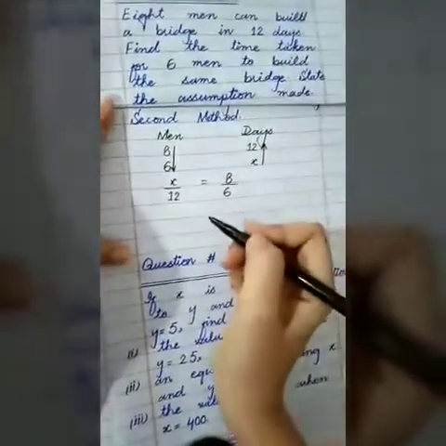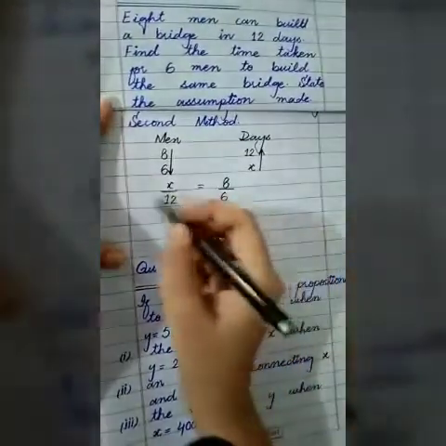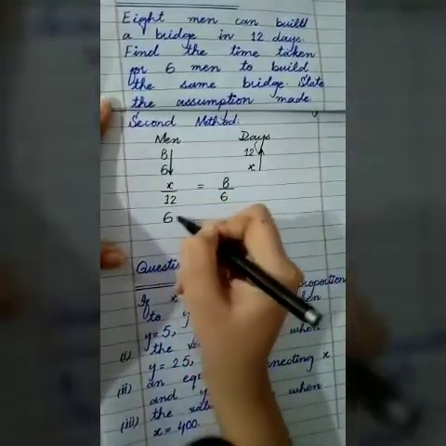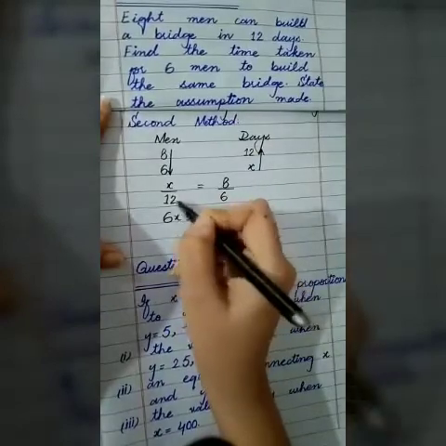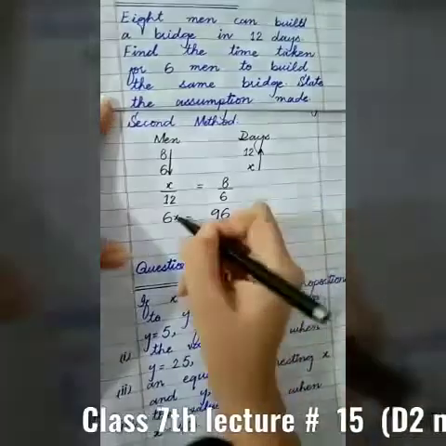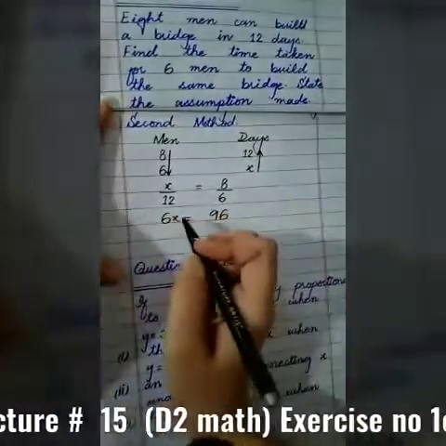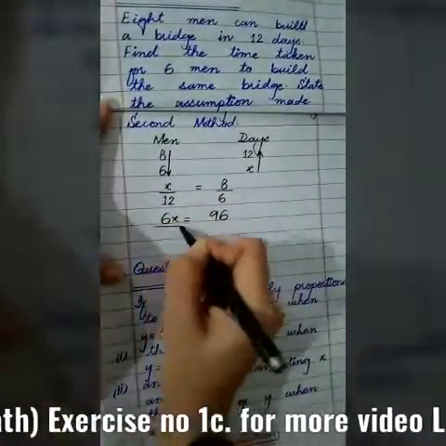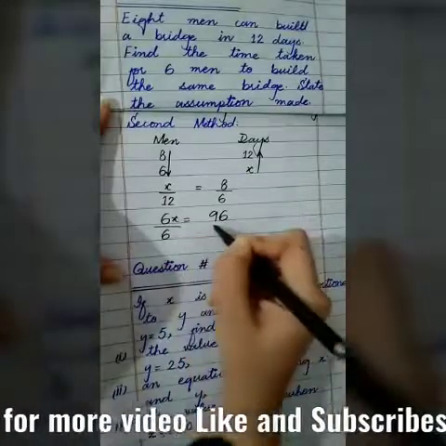Now after cross multiplying, that is 6x is equal to 12 times 8, 96. The same method, dividing by 6 on both sides because we want to find the x value.